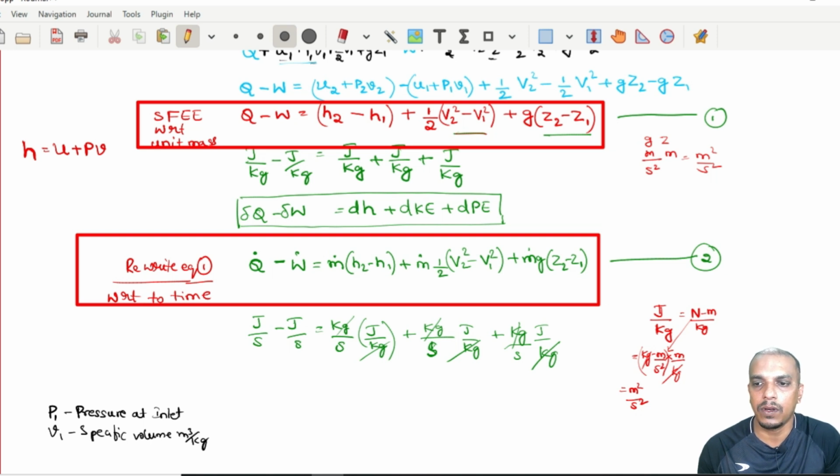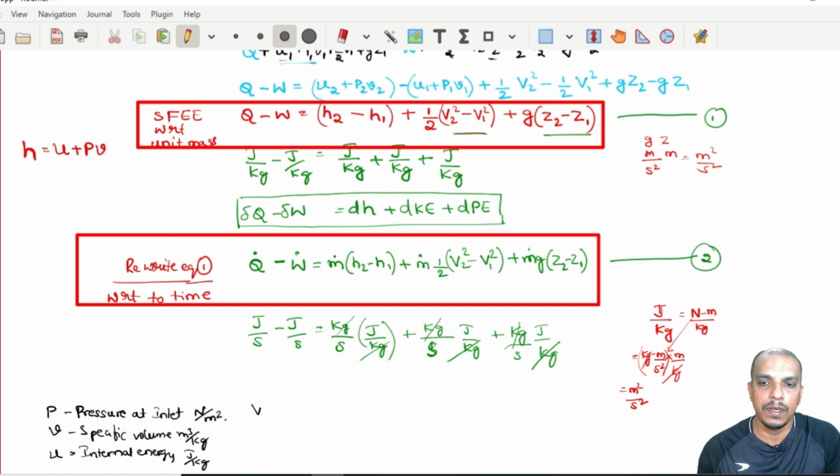So we write just Pv, inlet and outlet we already know. P is pressure at inlet, v is specific volume. Pressure should be in Newton per meter square. Volume is specific volume which is in meter cube per kg. Now u is internal energy in joule per kg. Internal energy in joule per kg, unit should be carefully written.